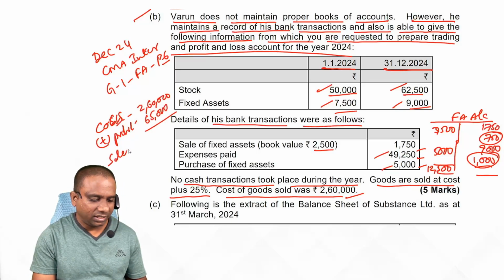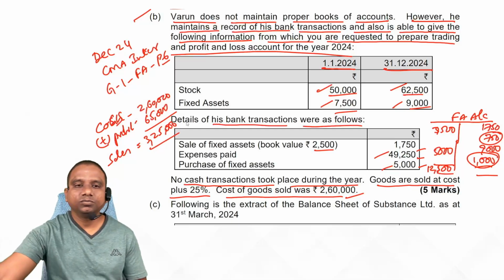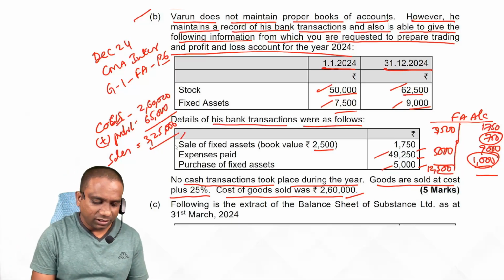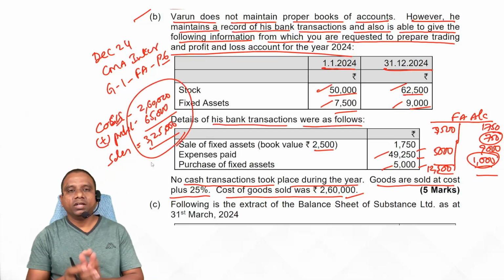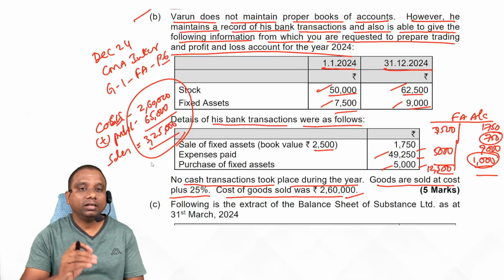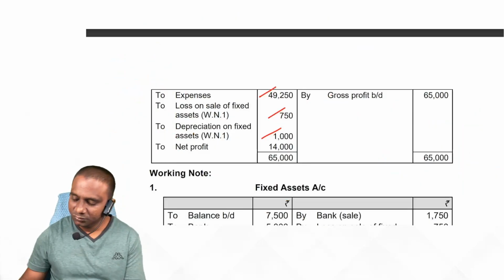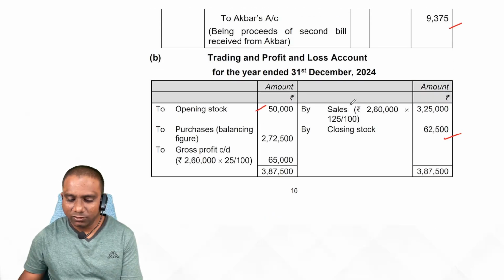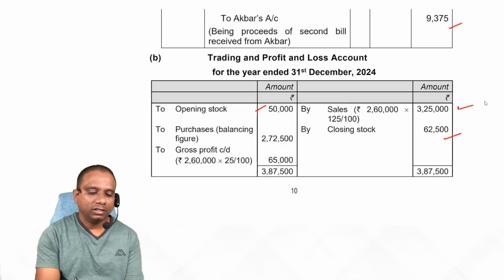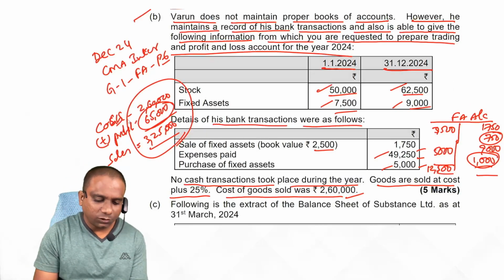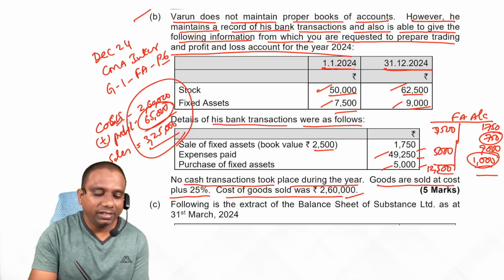Then total sales 3,25,000. Is it clear? So how do we utilize this information? Observe carefully. 3,25,000 trading account credit side. 65,000 rupees gross profit is there. That is trading account debit side.